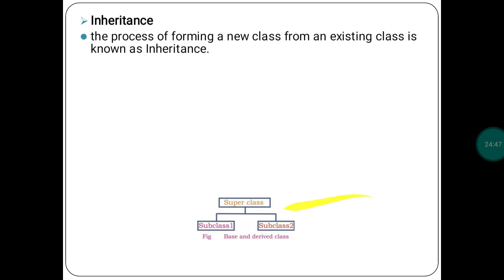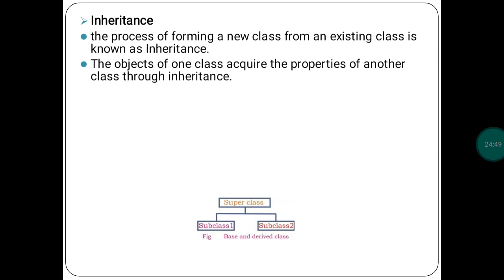See, they have already given an example here: superclass, base, subclass 1, subclass 2. The superclass is the main class. We access some data from the superclass and create two more classes, subclass 1 and subclass 2. The object of one class acquires the properties of another class through inheritance. With the help of inheritance, we can access the data from one class in another class.